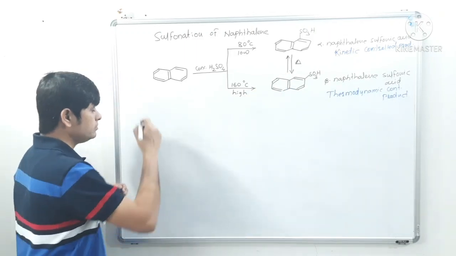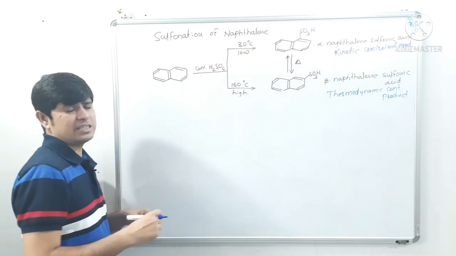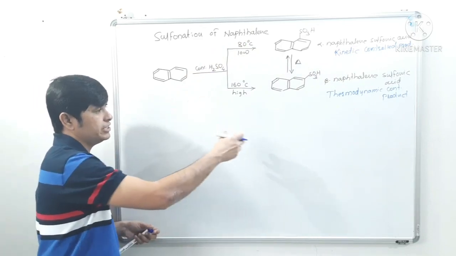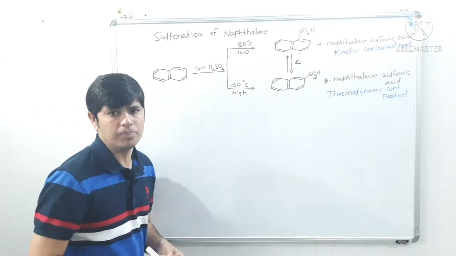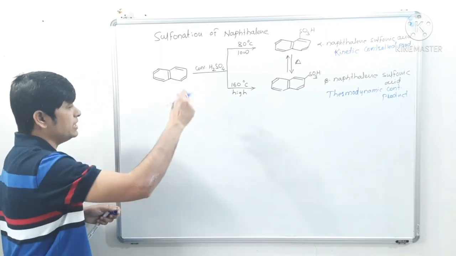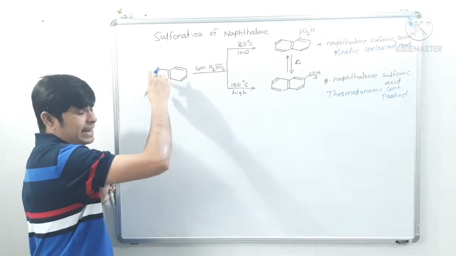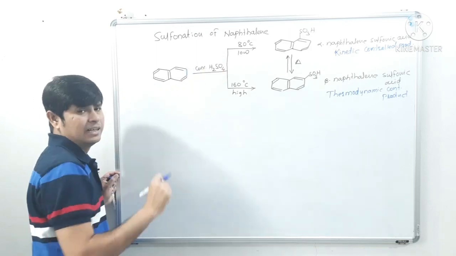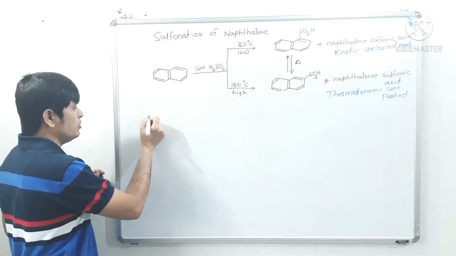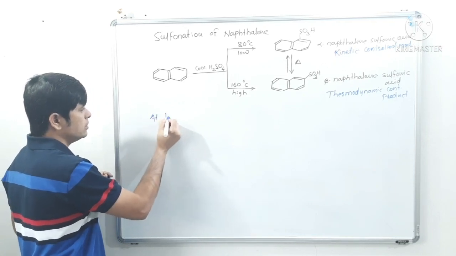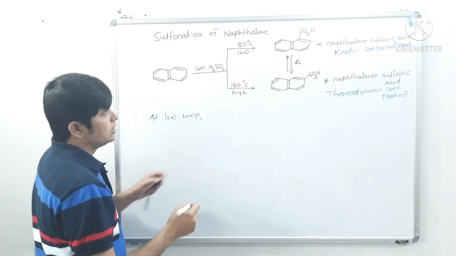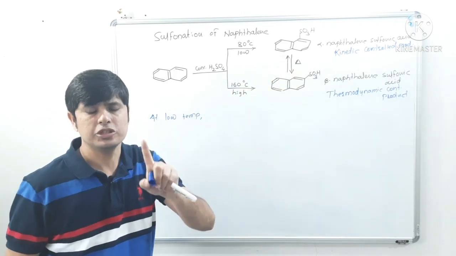Okay, see, why at low temperature is this alpha naphthalene sulfonic acid formed? This is the question. And why at high temperature is beta naphthalene sulfonic acid formed? This is the question. So we have to answer this question. At low temperature, when we are carrying out sulfonation of naphthalene, we are getting alpha naphthalene sulfonic acid. But why is it so? Okay, let us see. At low temperature, sulfonation is taking place at position number 1